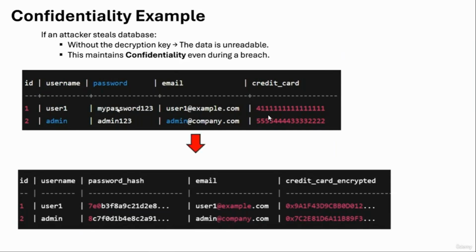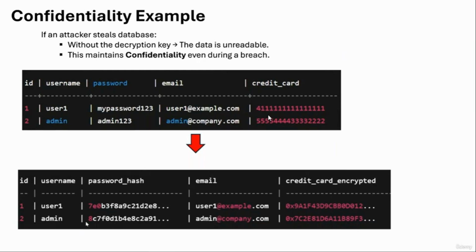But if we encrypt this, transforming the plain text into ciphertext, then we will not be able to read the password in plain text. We will still be able to read the username, like user1 and admin, but the password, as you can see, is now not readable. This is converted from plain text into unreadable ciphertext. We can still read the email, but we cannot read the credit card because it's encrypted.